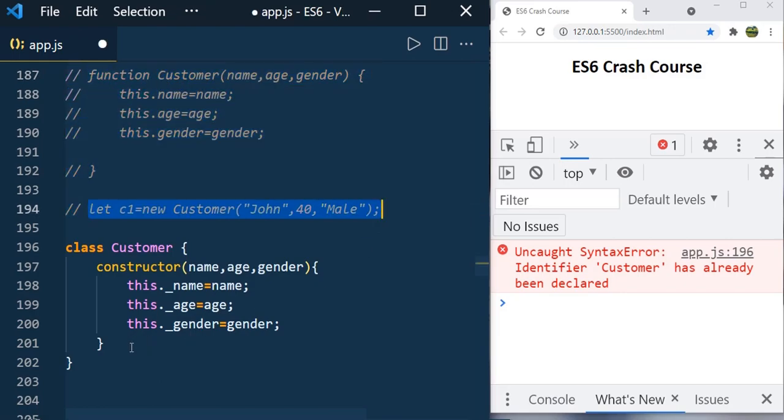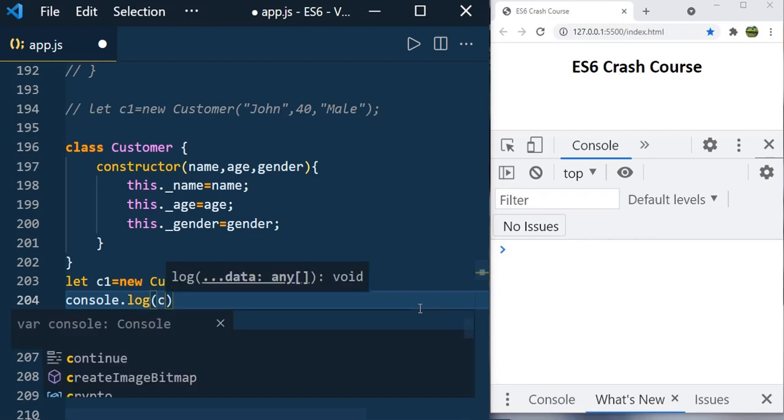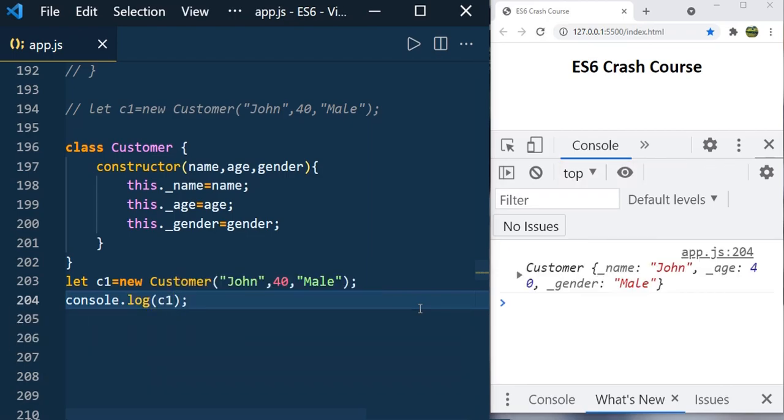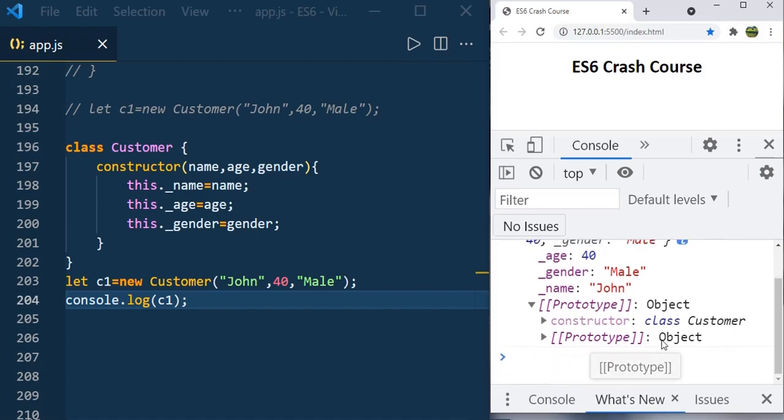Take this one and paste here, save it, and let's log it, c1. Here you can see that the customer has the properties like age, gender, name, and it also has the prototype, where it has the constructor again.